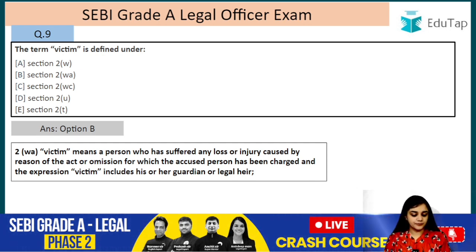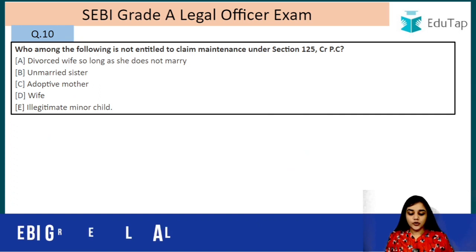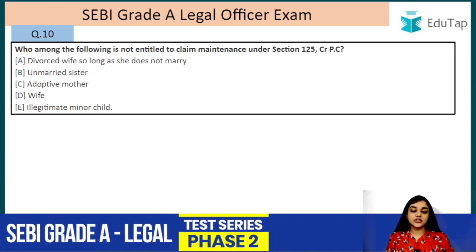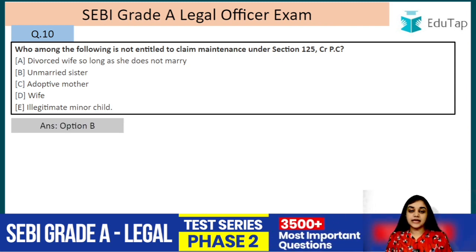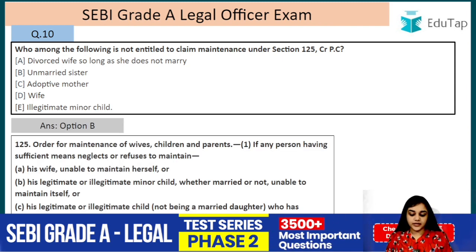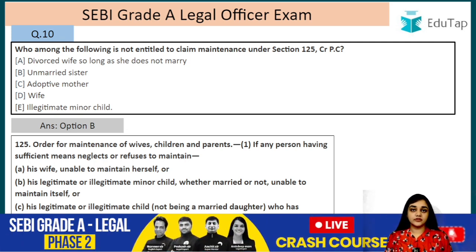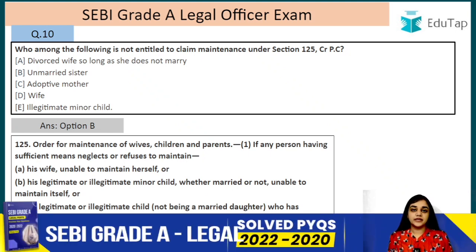Question number 10. Who among the following is not entitled to claim maintenance under section 125 of CRPC? So the answer to this question is B, that is unmarried sister, right? So these provisions of maintenance actually belong to the domain of civil law only. But why are they included here? Because we need a speedy result, right? They are talking about maintenance.